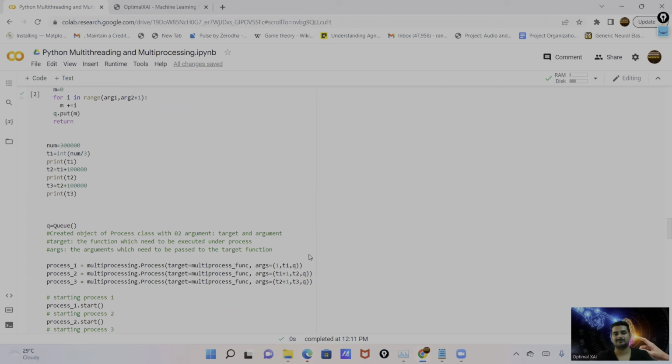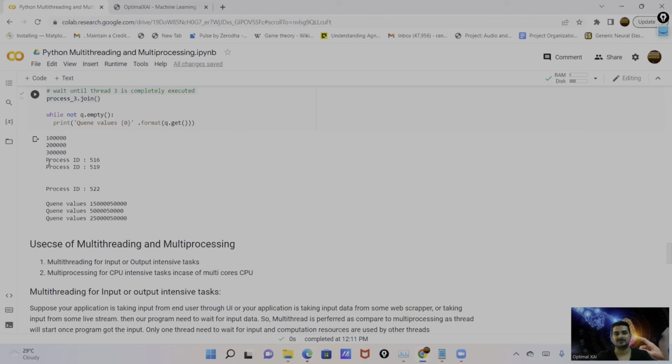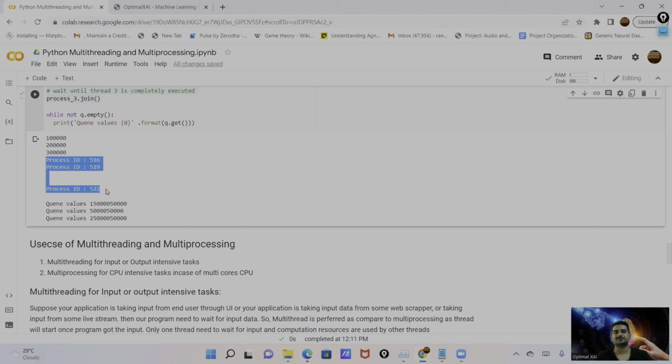But here the process ID is changed. I'm running three different processes in parallel mode. First process ID is 516, second one is 519, third one is 522. So this way we run multiple processes.